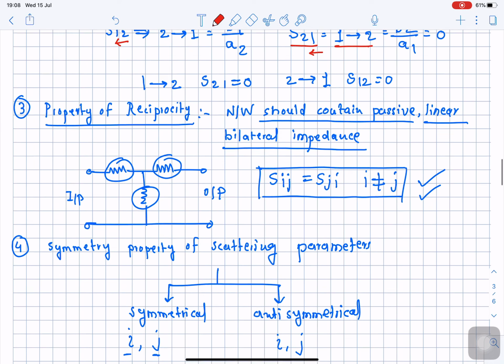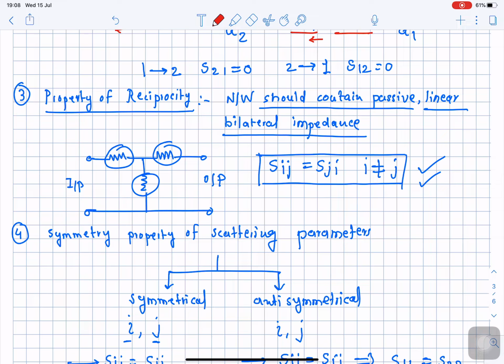Coming to the next property, the property of reciprocity. This is the third important property of a scattering parameter. So what is this property of reciprocity? Now in simple words I will explain what reciprocity is. Consider this particular circuit.